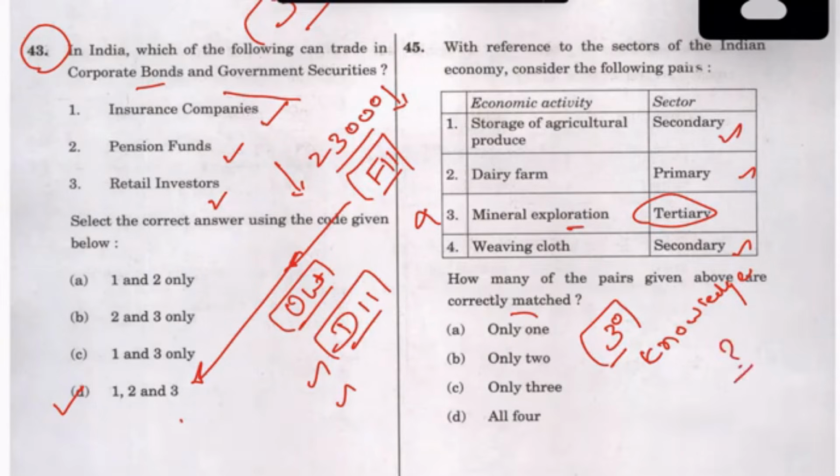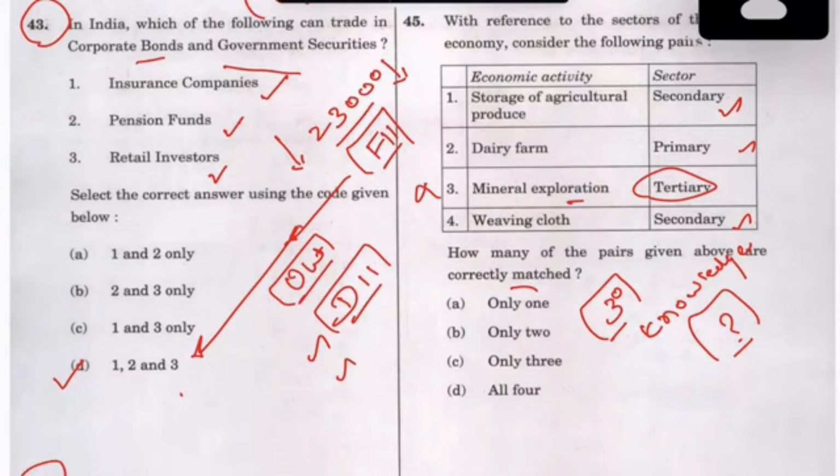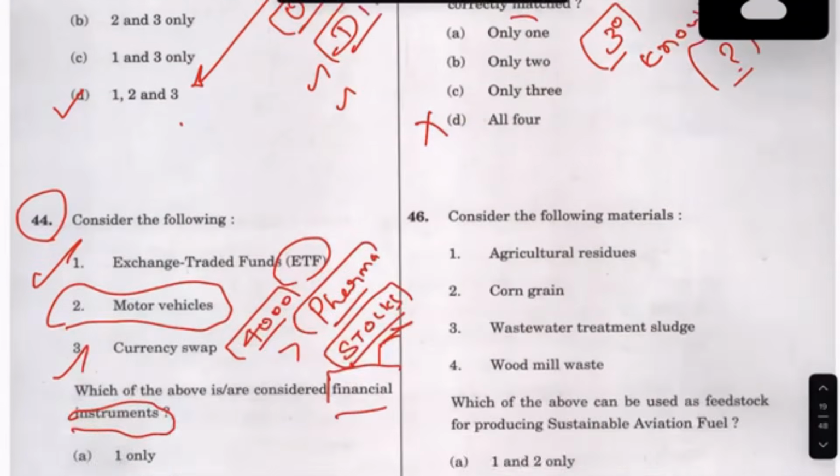This one, I am able to say the third is correct, but the other two things are confusing me. Whether inside the hall I will be able to make sense of this, it's a very difficult thing. So maybe I have come to this conclusion. All four cannot be true. Mark like this. Don't strike it off. I've seen people striking things off because it will be a little difficult. So mark like this that it is not going to come. But this is again a question which I am a little not sure about.